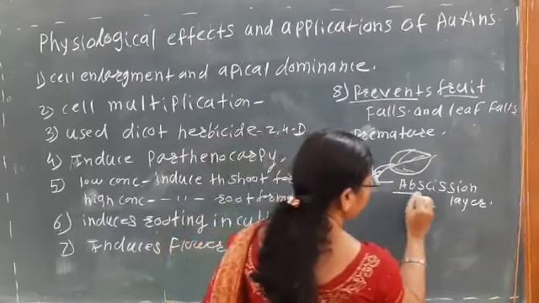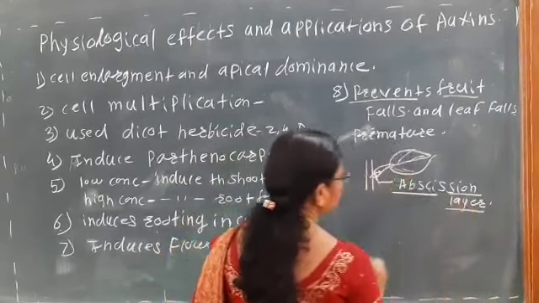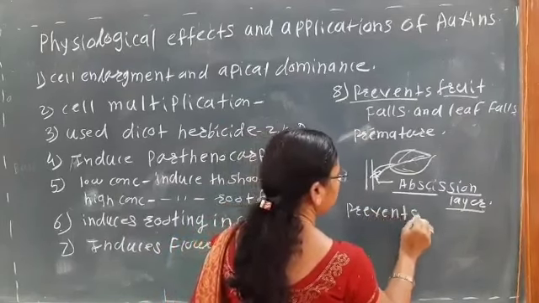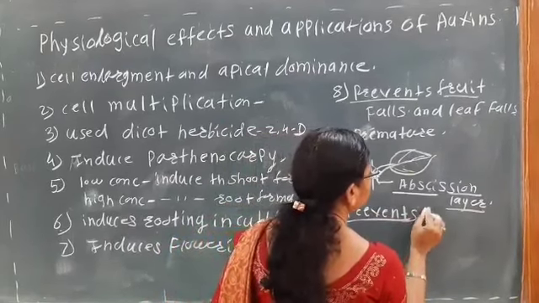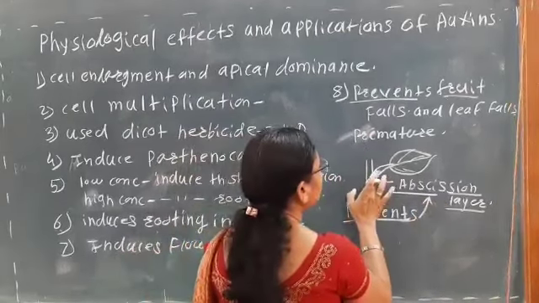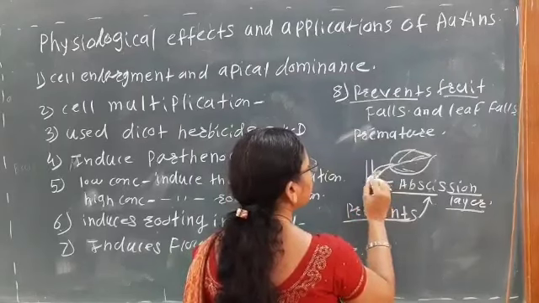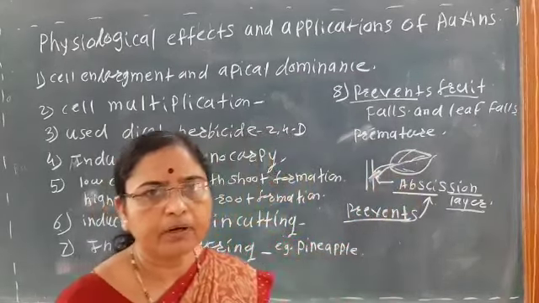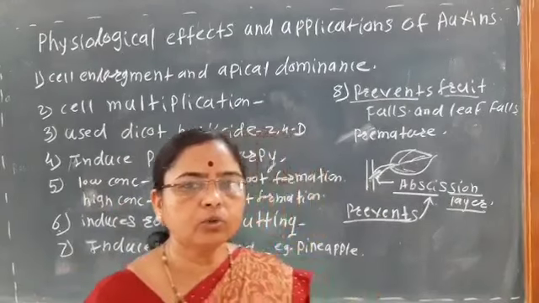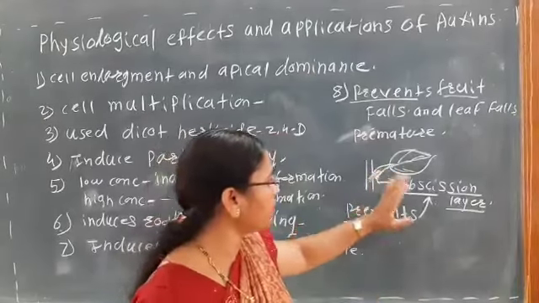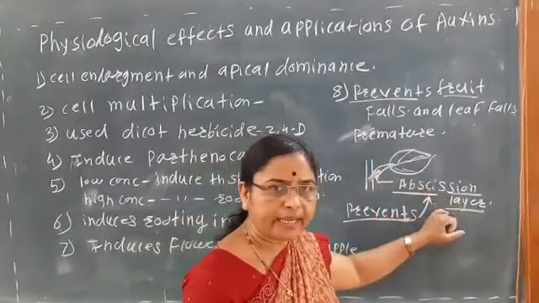So it is the most important, that is it prevents the formation of abscission layer. हा abscission layer इथे तयार होऊ दिला नाही आणि त्याच्यामुळे काय होईल तर इथे फूड मटेरियल सप्लाय होईल आणि हे प्रीमॅच्युअर लीफ किंवा फ्रूट जे फॉल होतात, ते गळून पडणार नाही. Okay, so it prevents the formation of abscission layer.